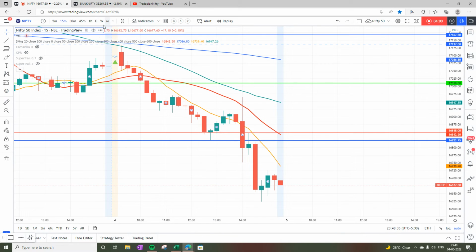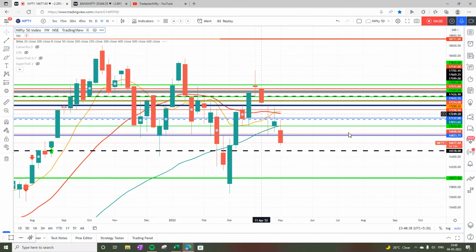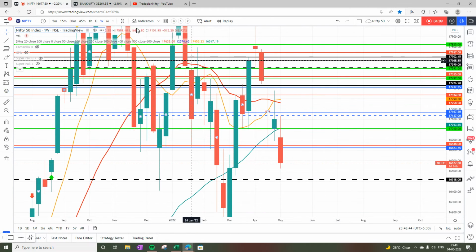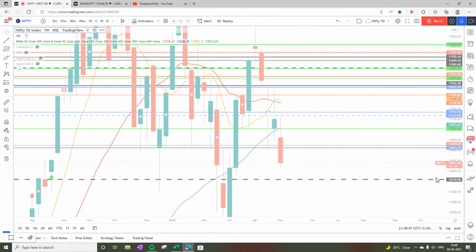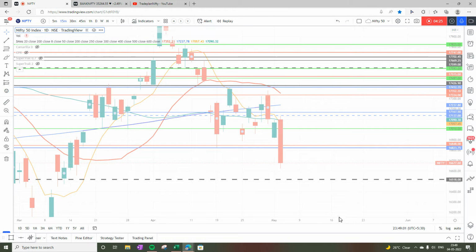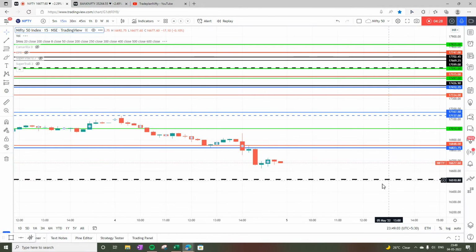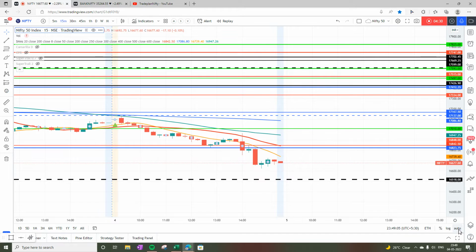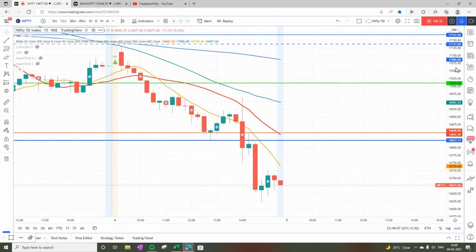With that in the background, let's have a look at Lalaji. When we look into Lalaji, we see that on the weekly chart, it is below all the moving averages. So definitely not looking very good. On the daily chart, it has closed below all the moving averages again, that is 20 and 8. Definitely not looking very good. And on the 15-minute chart, it has closed below all the moving averages. So moving averages are consistently showing a downtrend.